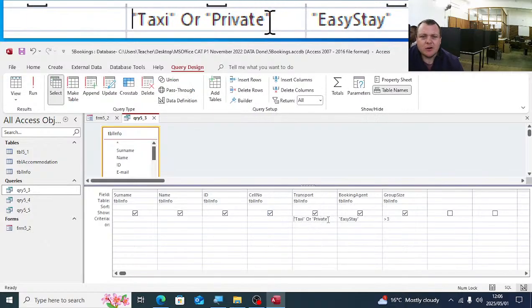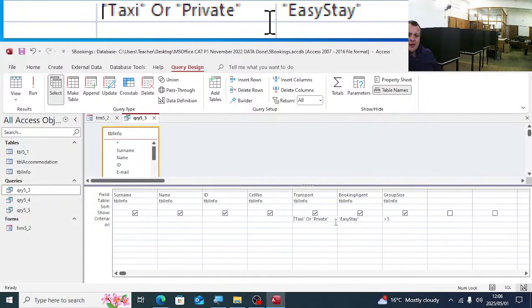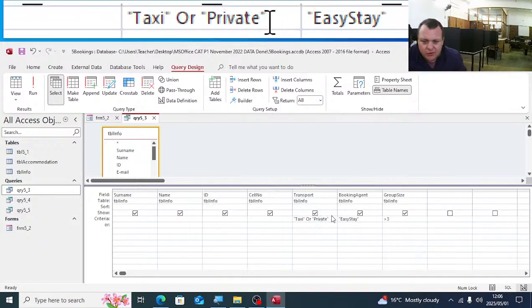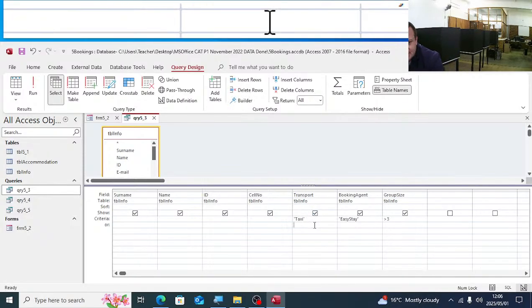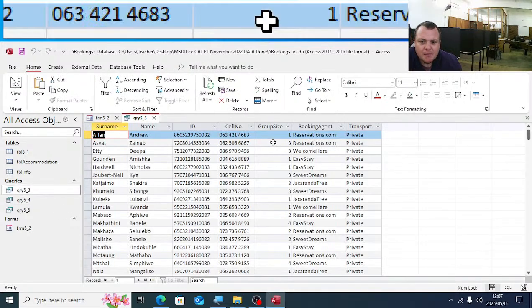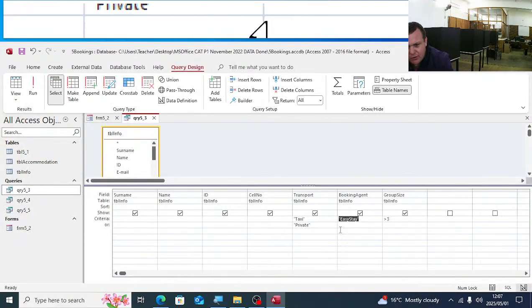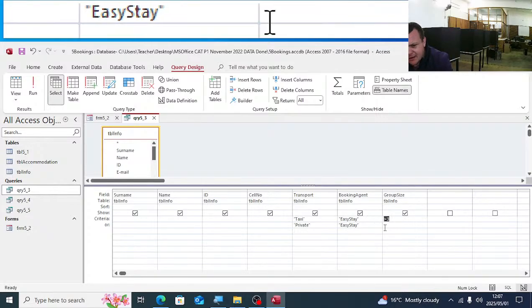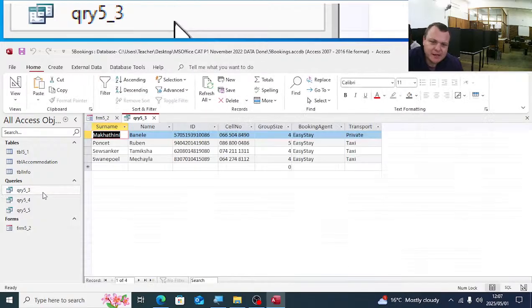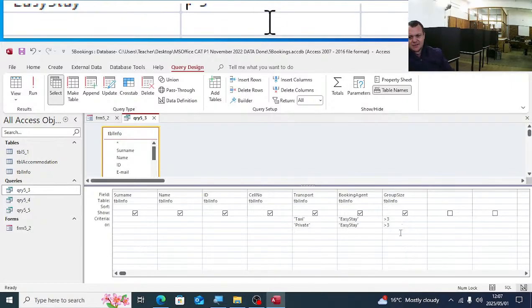So have a look there, guys, on my criteria line. I have there underneath transport, taxi or private, booking agent, Easy Stay, and the group size bigger than 3. You could have put one of these, private, on the OR line. You could have done this, but then it's important. You see, you get the wrong output now, because it will show you any private. You must then also add there Easy Stay on that line, and then also bigger than 3. Then you also get the same output. Okay? But it's important that you understand the OR line. You must add the Easy Stay then on that line as well.